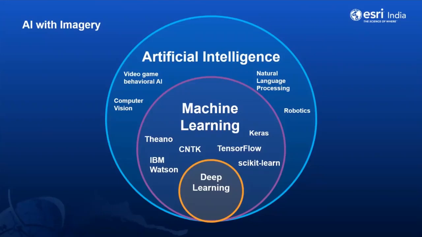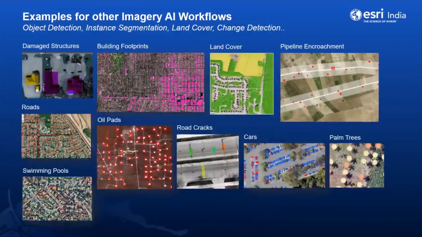Like classifying damaged textures, detecting building footprints, classifying and extracting land cover information, pipeline enforcement, extracting roads, detecting oil pads, or identifying cracks in roads, or detecting cars, whatever type of car, and understanding and detecting the health of trees, detecting swimming pools, and many more.